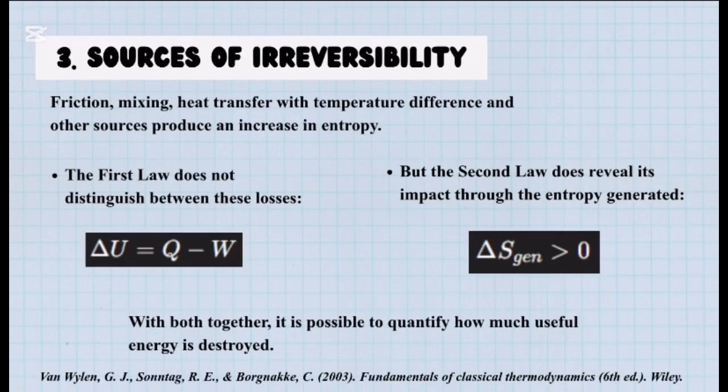Three: sources of irreversibility. Friction, mixing, heat transfer with temperature difference, and other sources produce an increase in entropy. The first law does not distinguish between these sources, but the second law does reveal their impact through the entropy generated. With both together, it is possible to quantify how much useful energy is destroyed.